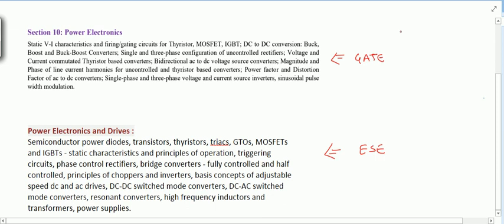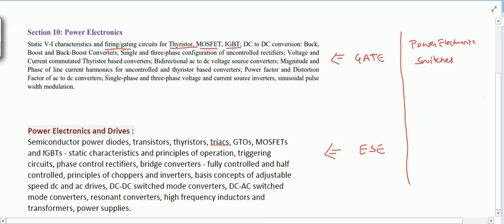The main topics we can say are: first, power electronic switches, because in power electronics we will be dealing with switches first, that are thyristor, MOSFET, IGBT, triac, and topics associated with them like firing circuit, gating circuit.